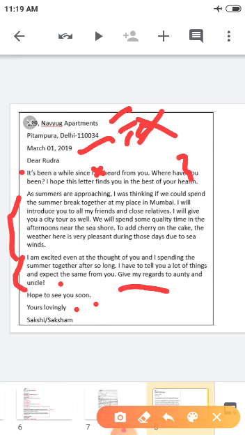While writing the word yours, there should not be any apostrophe. For both formal letter and informal letter, there should not be any apostrophe symbol. You have to write yours simply. For informal letter, you can end with love, with yours lovingly, like that. You can write your name. This is the way of writing an informal letter, children. See, understand the difference, then you have to write.